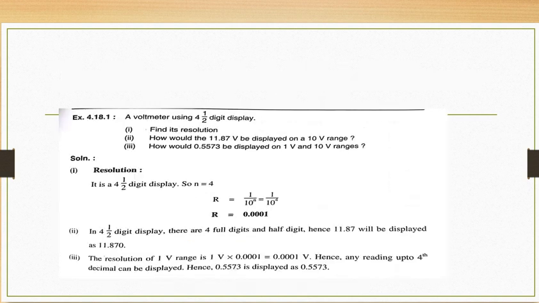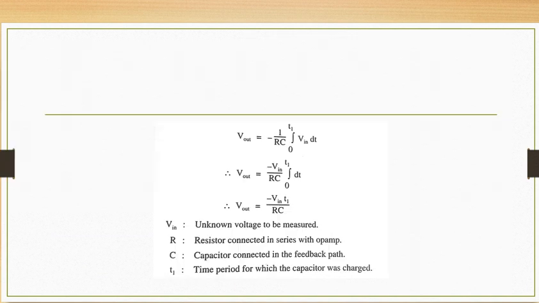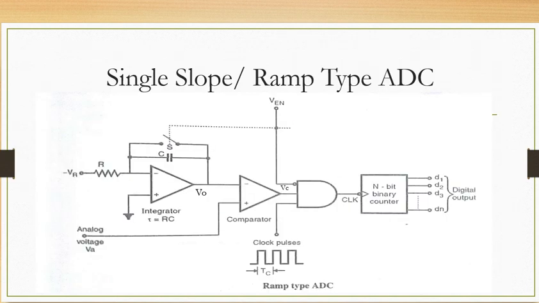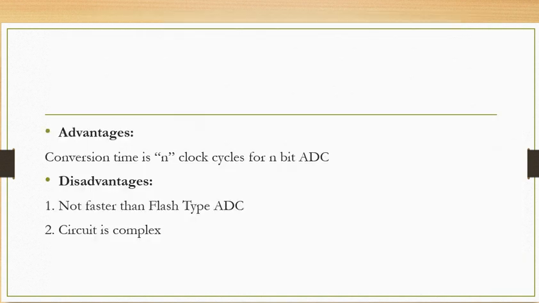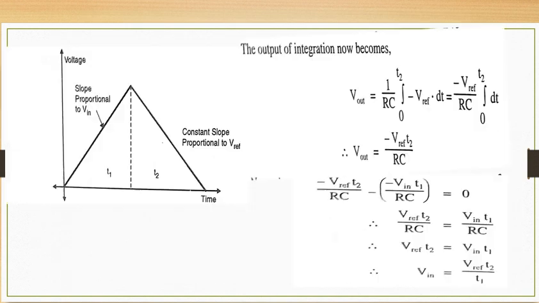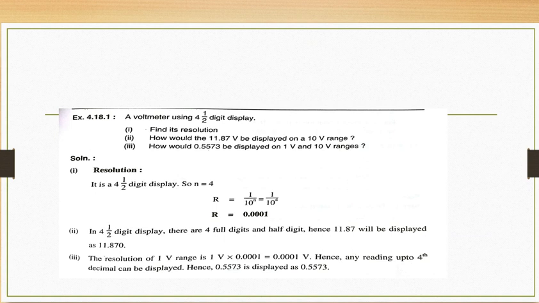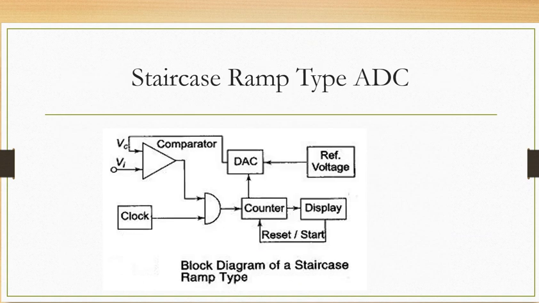If you compare this with the previously seen successive approximation type of ADC, this is similar to that. Comparator is there, DAC is there, but SAR is not used, because there SAR will set or reset particular bits as per the input value, but the operation is a little bit different here in the case of the staircase ramp type of ADC.